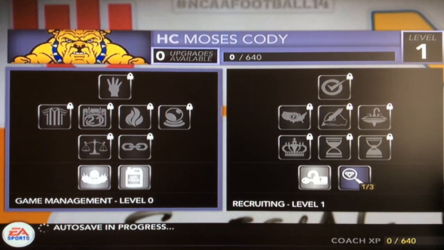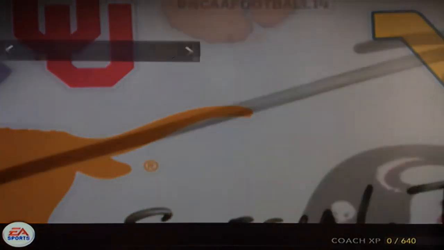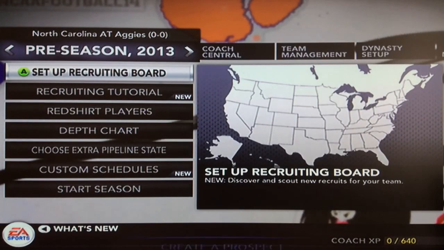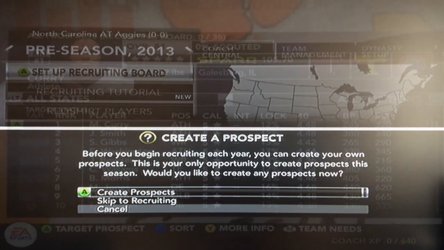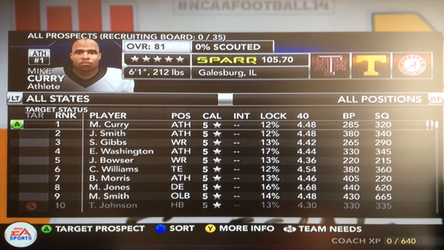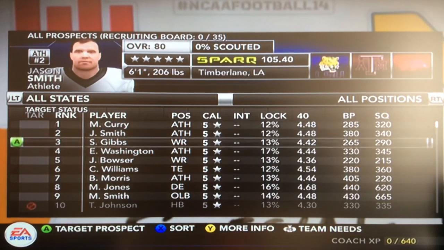Our schedule is going to be very easy, and we're probably going to win at most 3 games this year. Recruiting board. I'll make a few prospects, I guess. I don't really need to show it. Okay, so now I'm ready for all the recruiting.